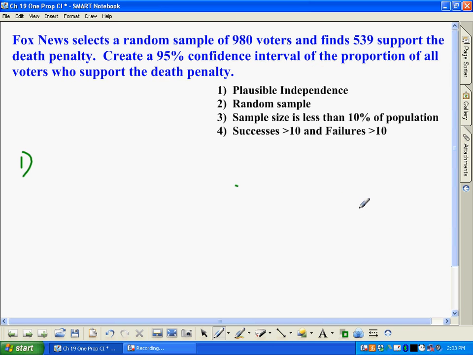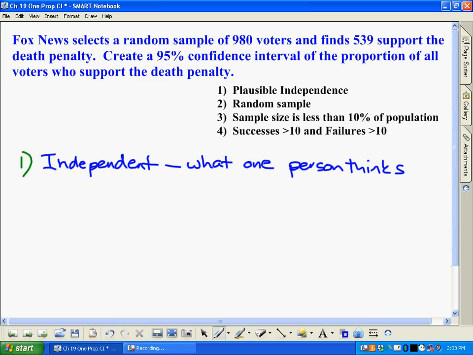Well, maybe if it was just your friends or family, that wouldn't be the case, but we're talking about 980 randomly selected people throughout the country, so there shouldn't be any effect whatsoever. So you'd write: independent, what one person thinks about the death penalty does not affect another. And I'm going to abbreviate death penalty with capital D, capital P. Alright, that's one condition right there.